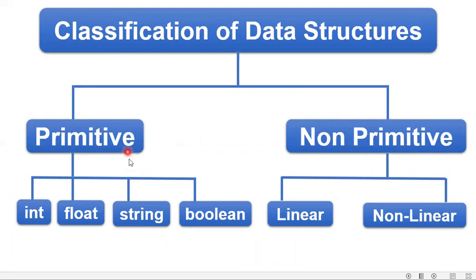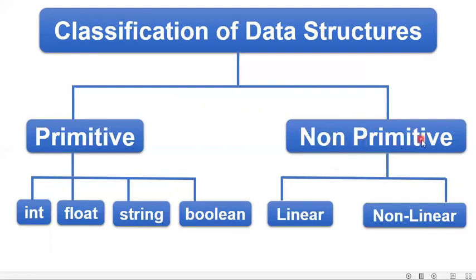Primitive data structure is divided into four categories, that is integer, float, string, and boolean. So primitive data types are the data types which we have already studied: integer, float, string, and boolean. Like integer can only store the complete number without any fractional part. Float contains a number along with the fractional part. String contains only the alphabets, and boolean contains only true or false values. So these are my primitive data types, which are predefined data types actually.